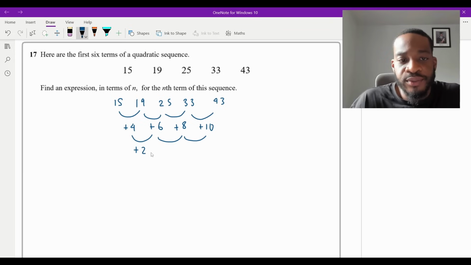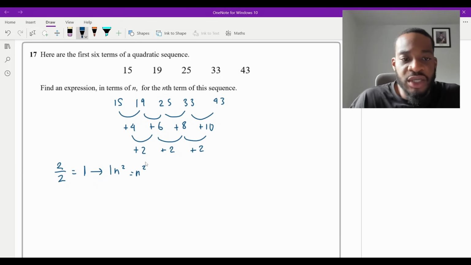And that's going to be a 2, like that. And then once I know that this second difference is constant, it means that it's a quadratic sequence. And what I do now is that number, 2, the second difference, which is constant, I'm going to divide by 2. 2 divided by 2 is 1, right? So I'm going to multiply this number here by n squared, which is just going to be n squared essentially.